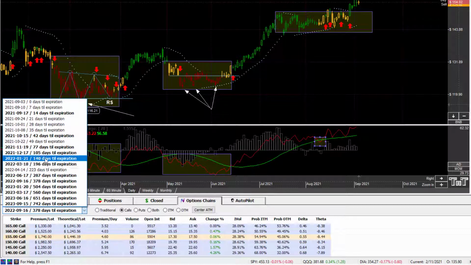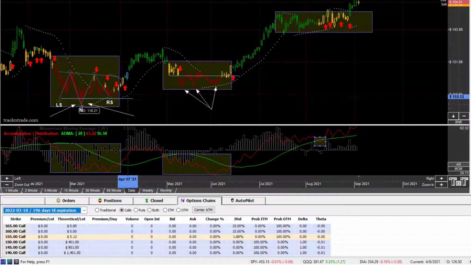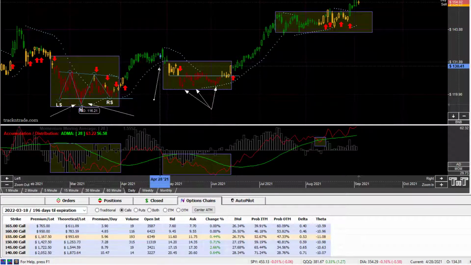position. I like to go out at least 196 days. 140 is a little bit short for this strategy. Just because you buy a 300-day option or a 287-day option or a 196-day option doesn't mean you have to stay in the market that long. What you want to do is read the patterns, and when we go through the markup stage, which is coming up and out of the accumulation stage, the exit, of course, is that first blue light crossover right there.